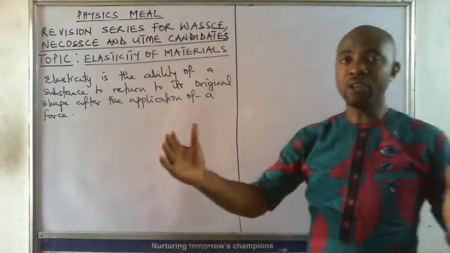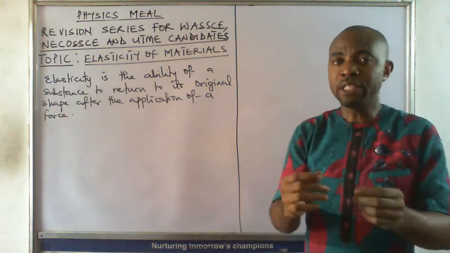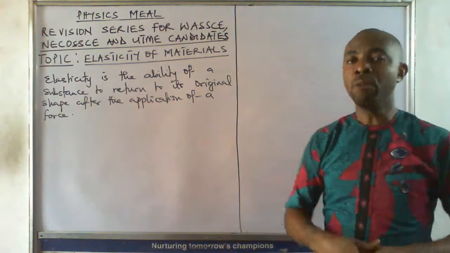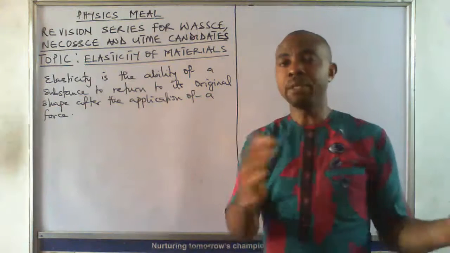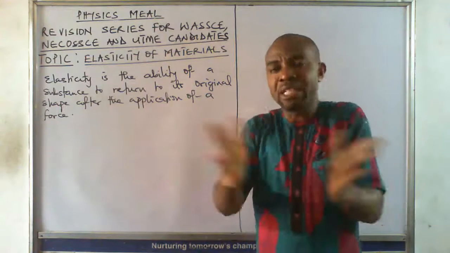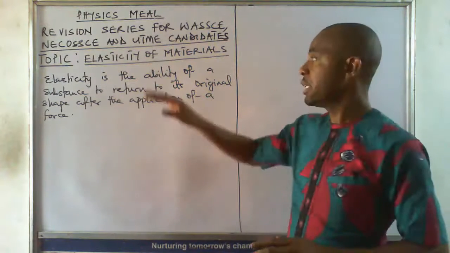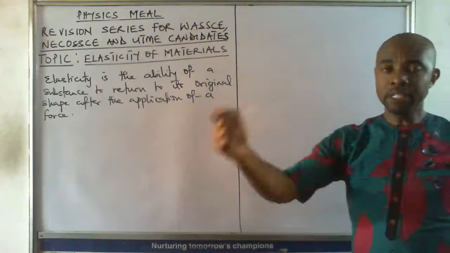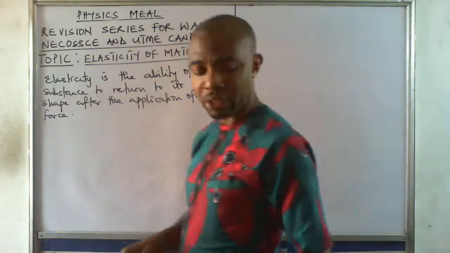So the extension can also be in the other direction when the size is being reduced. So it's either there is increase in size or there is reduction in size by the application of force. But we just use the term extension for both of them, because a force can be the extensive force, a force that extends a body, or compressive, a force that reduces the size of a body. In both cases, all we know is that the material is what? Elastic, or the substance is elastic. So the increase in size is what we call what? Extension.